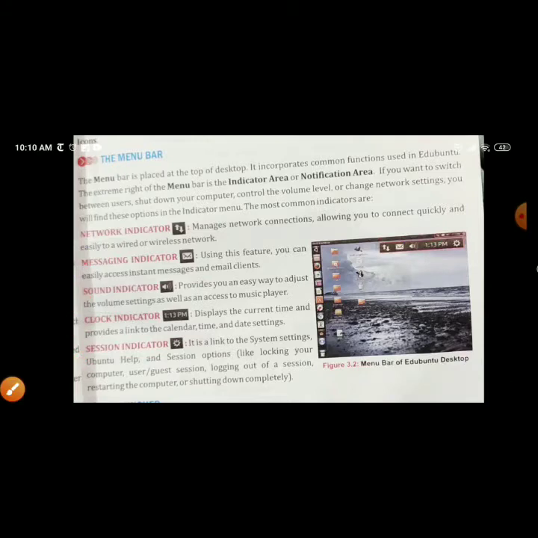Means with the help of session indicator you can restart your computer, shut down your computer, log out of the session, and also you can take the help you want. So all these things you can do with the help of session indicator.